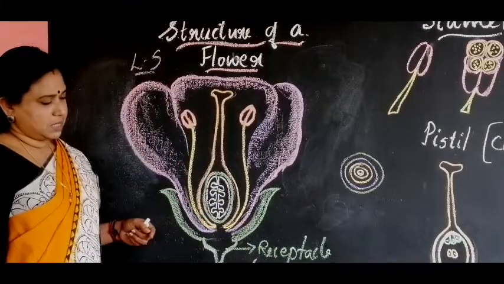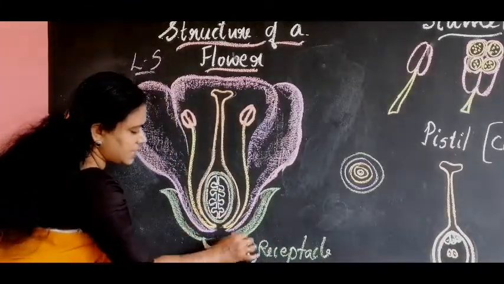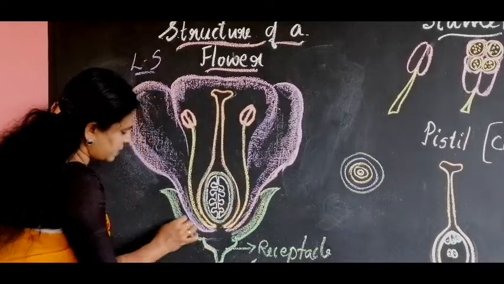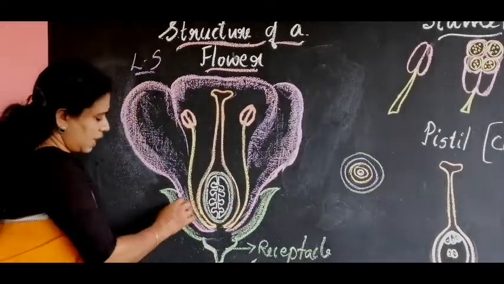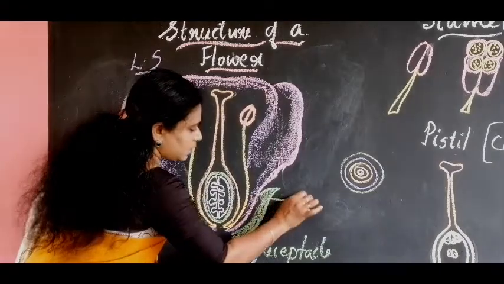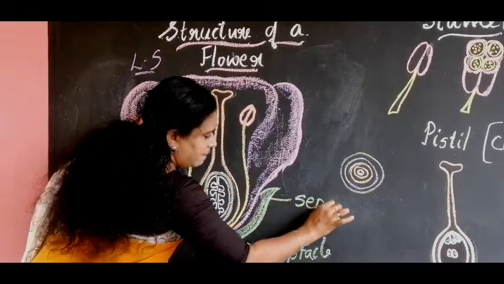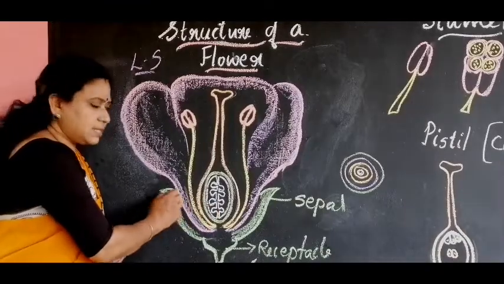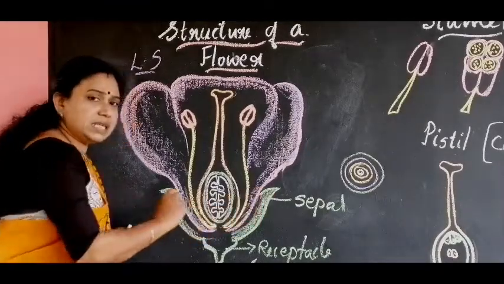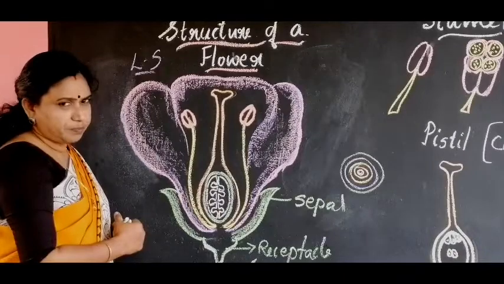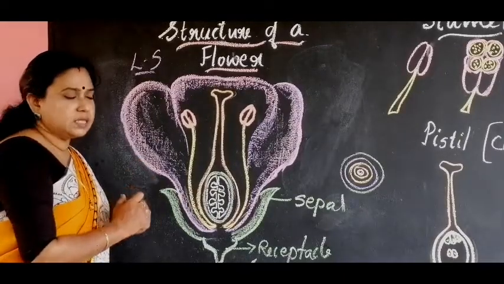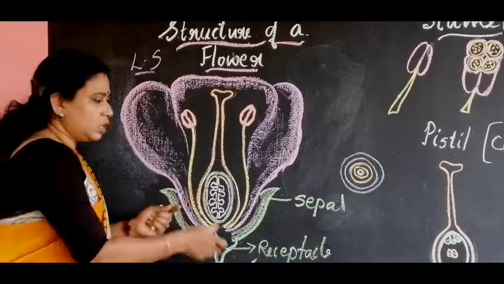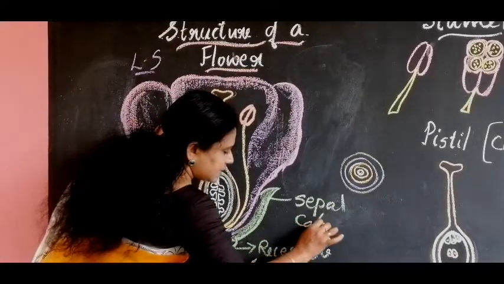Receptacle or thalamus. So now you can see a leaf-like structure here, and this leaf-like structure is called the sepal. In some plants, these sepals can be seen separately, or in some plants, the sepals are attached together to form the calyx.